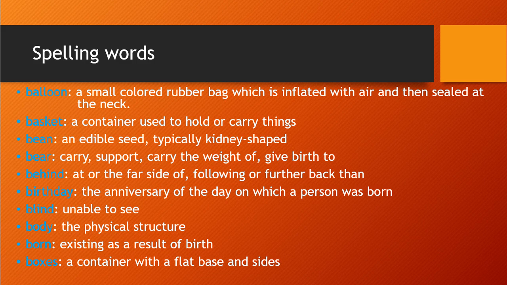So the seeds we can eat, that we call a bean. An edible seed, typically kidney shaped. So the bean has a shape like our kidney. You might have heard of rajma, and those are beans. Rajma has white-colored beans, you might have seen, and its shape is like a kidney, right? So that is a bean. In your home you might have seen beans, right? So the pronunciation is bean and the meaning is an edible seed.